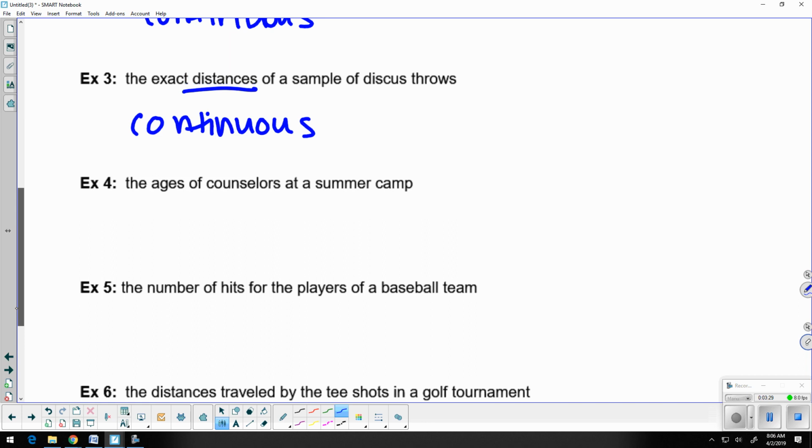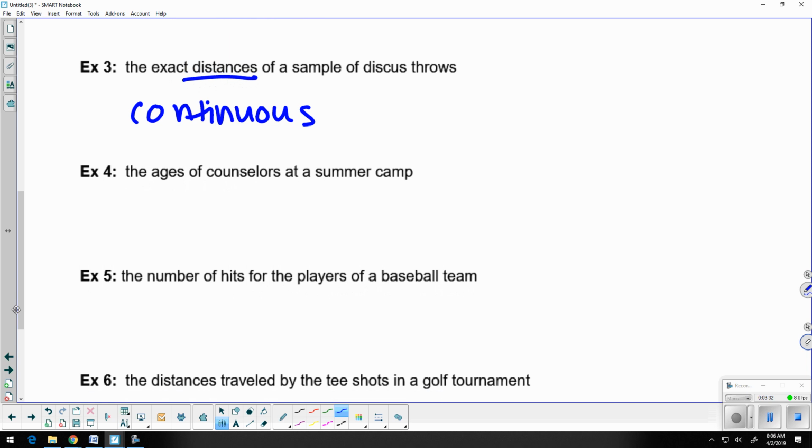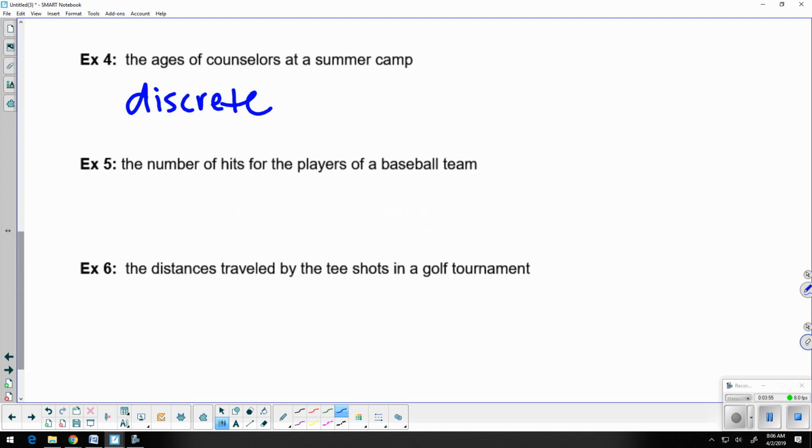The ages of counselors at a summer camp. I said that this is discrete, but I guess it kind of depends on how you're looking at it. But I would say discrete because you're definitely counting ages, right? If you're counting how old somebody is, then you're counting how far away they are from their actual birth date. So to me, it's discrete, but I could honestly see continuous for that one too. Okay, the number of hits for the players of a baseball team. So the number of hits, if we're talking about a number, then it obviously has to be discrete. That's something that you're counting, right?